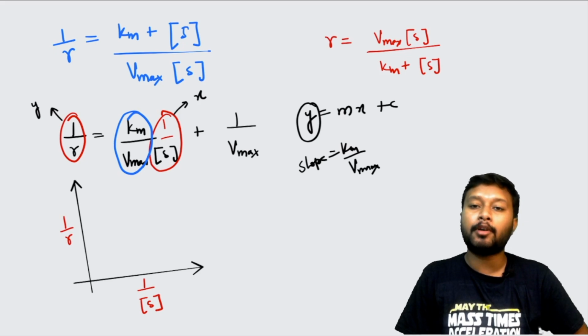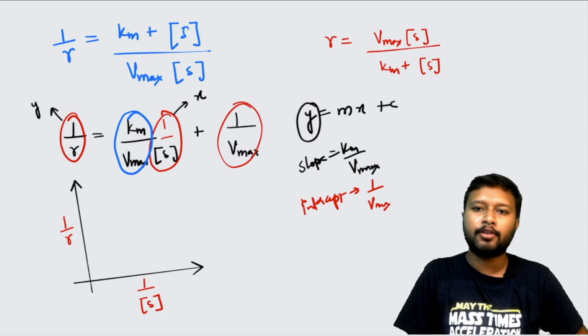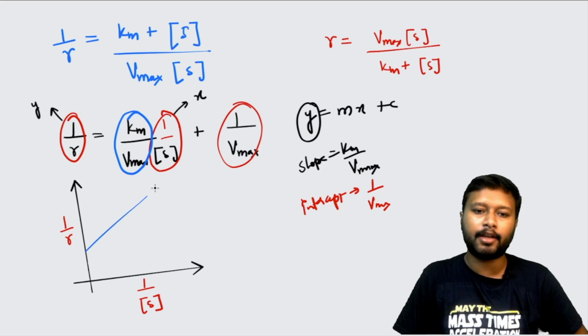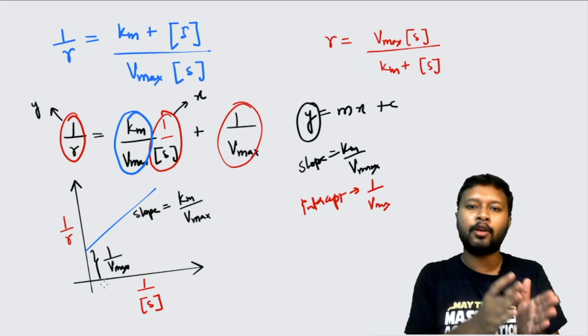And what about your intercept? This particular part is going to be your intercept. So this is the intercept, 1 upon Vmax. So you have a positive slope and a positive intercept, so the line is going to look something like this. I'll write down the slope over here: the slope of the line is equal to Km upon Vmax, and the intercept over here is 1 by Vmax. That is how you plot these equations.